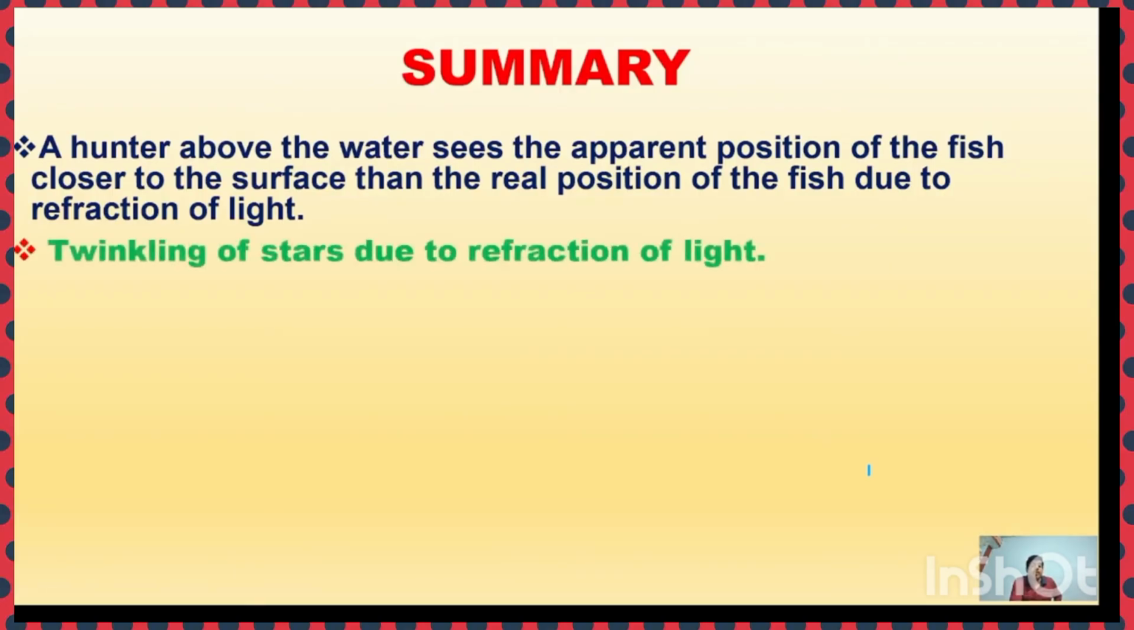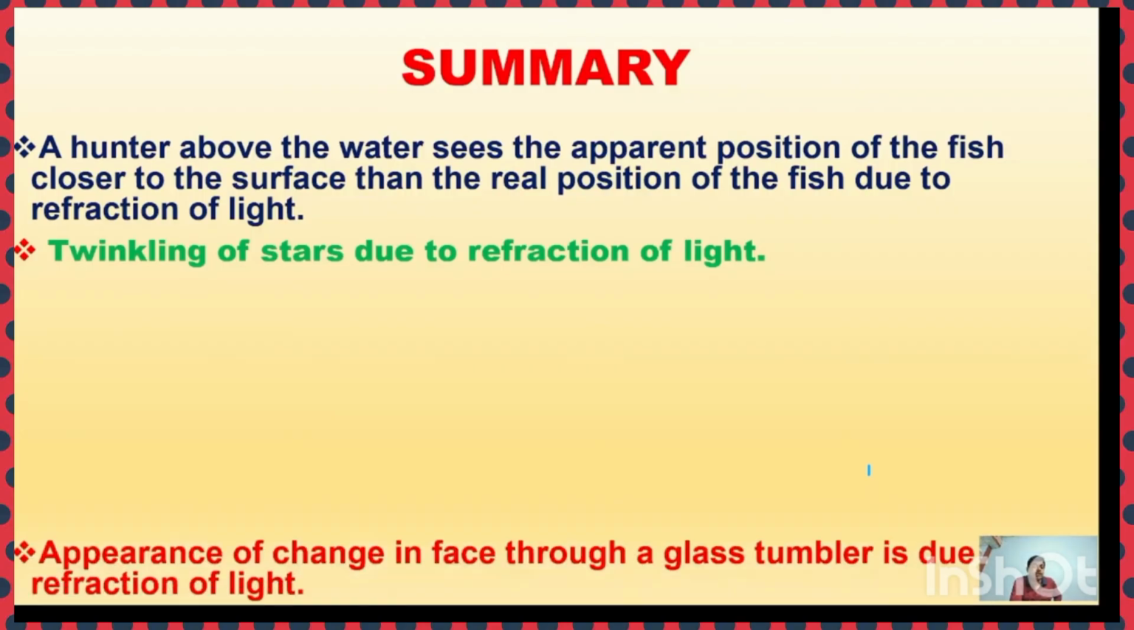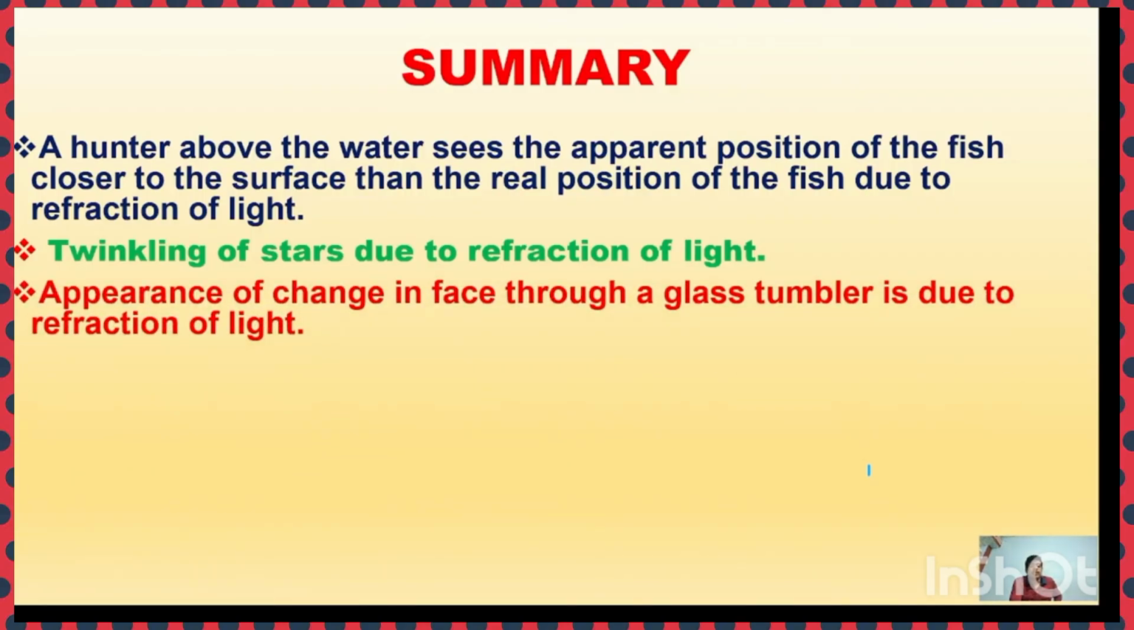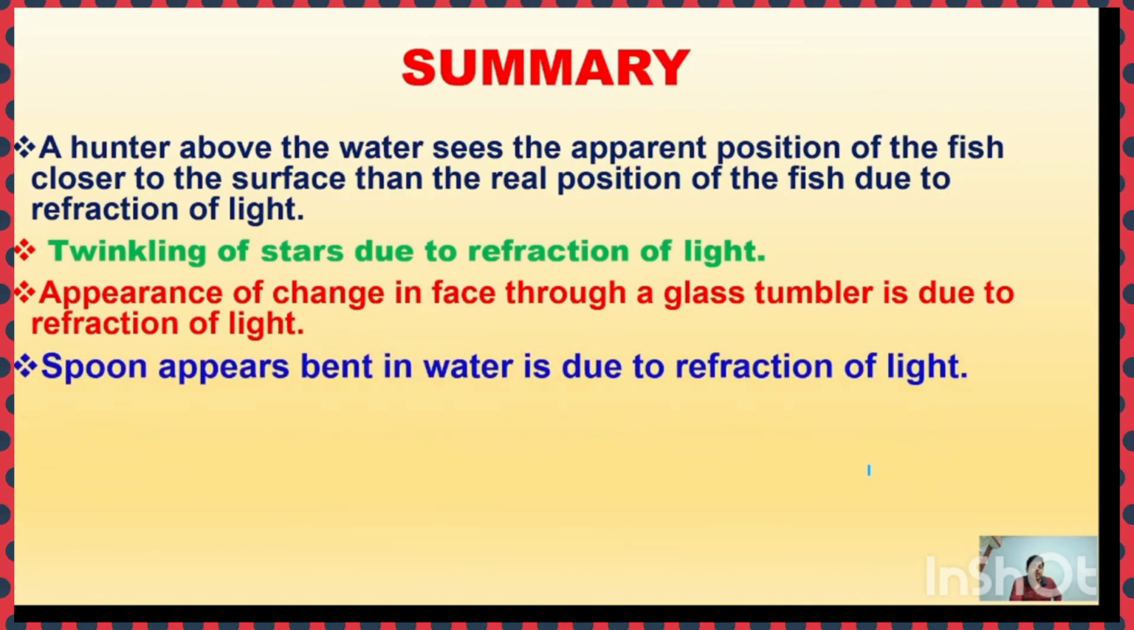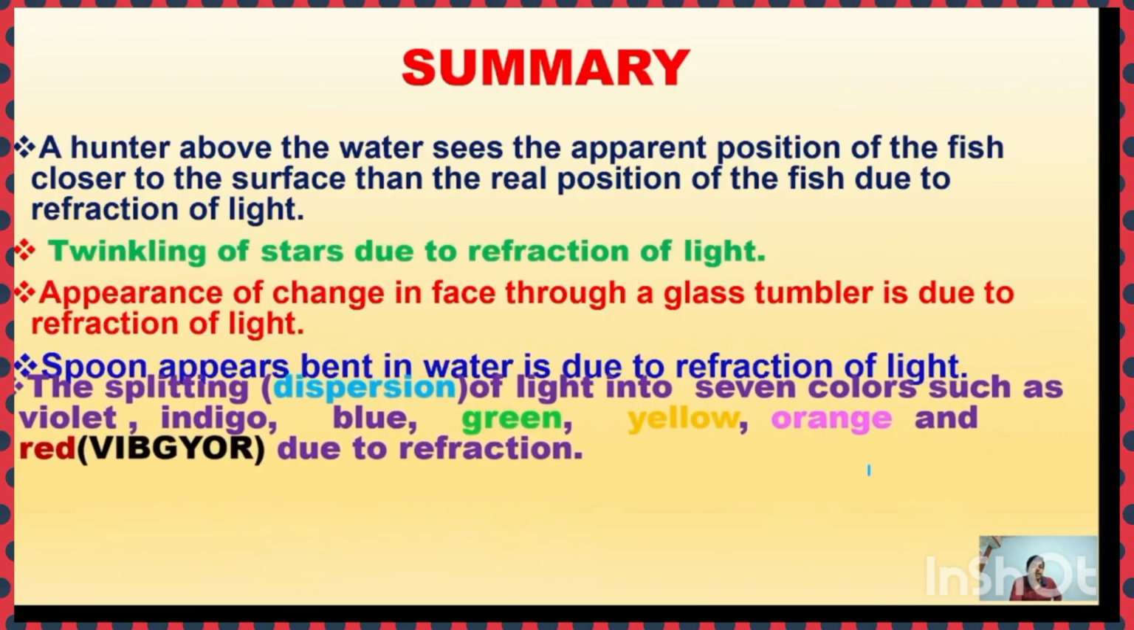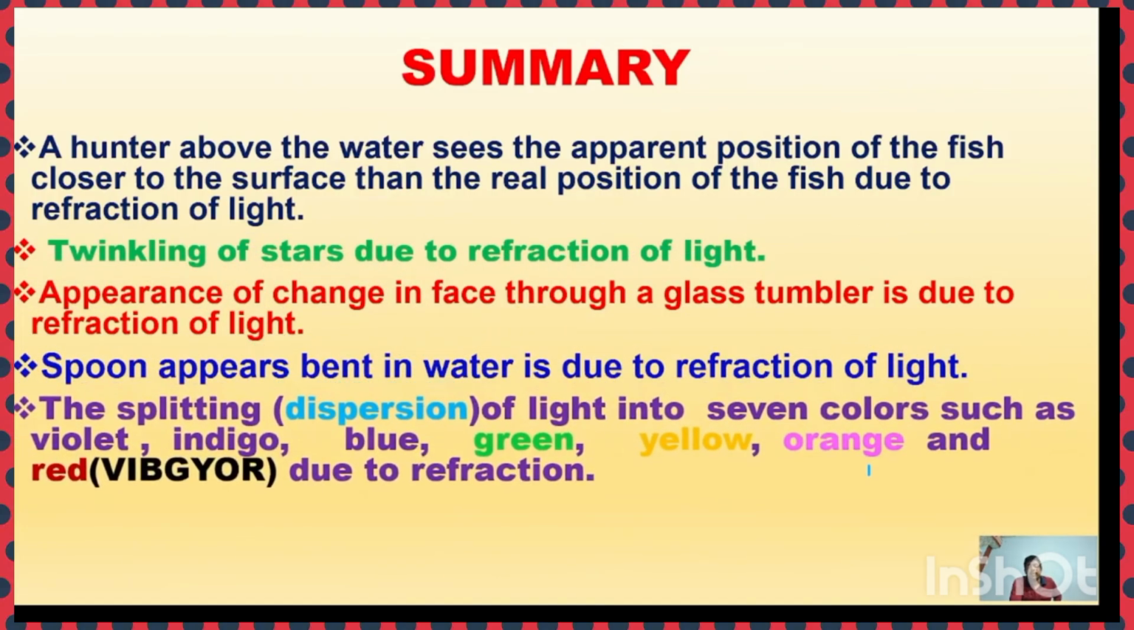Twinkling of stars is due to refraction of light. This is one of the natural phenomena. Appearance of change in shape through a glass tumbler dish is also due to refraction of light. A spoon appears bent in water due to refraction of light. The splitting or the dispersion of light into 7 colors such as violet, indigo, blue, green, yellow, orange and red is also due to refraction of light. So these are some basic concepts we discussed regarding the refraction of light.